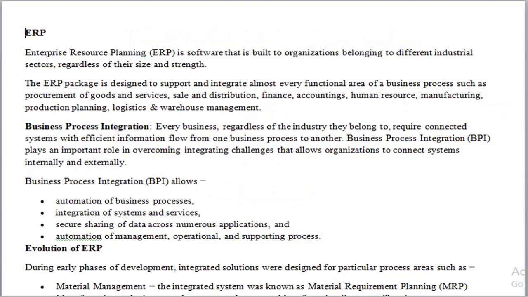Good morning, students. In this session, we will study the concept of enterprise resource planning. Enterprise resource planning is a software application consisting of a number of modules in order to provide services to the different functional units of the organization, such as sales, distribution, finance, accounting, human resource management, as well as warehousing. Okay, so these are the different units of the organization.